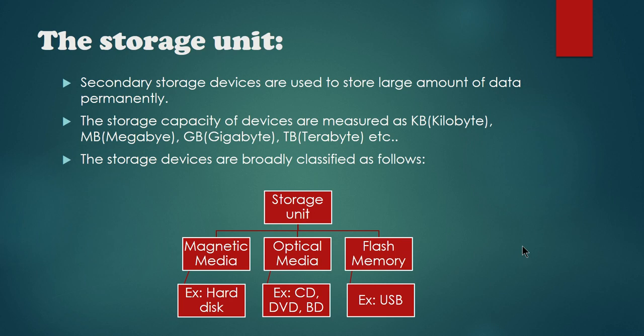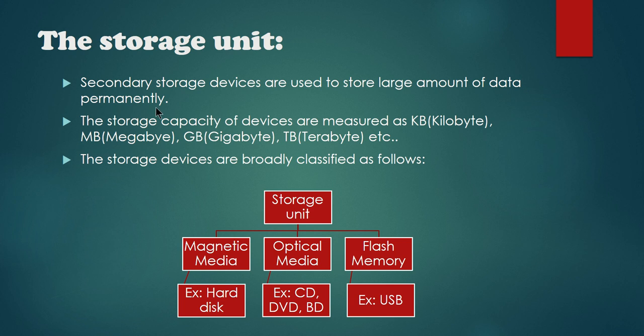The first topic that we are going to understand is the storage unit. What do you mean by storage unit? From the name itself, you will be able to understand you are going to store something. Then what is the difference between memory and storage? Memory normally represents temporary memory, whereas storage is used to talk about permanent memory. So secondary storage is nothing but the storage. It talks about secondary storage devices that are used to store large amounts of data permanently, right?